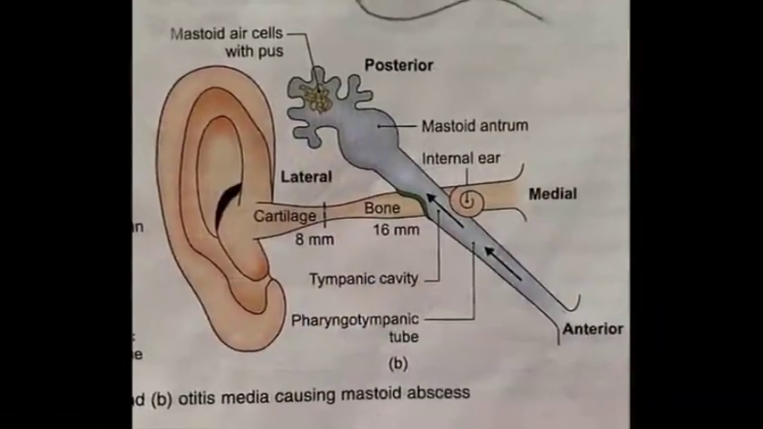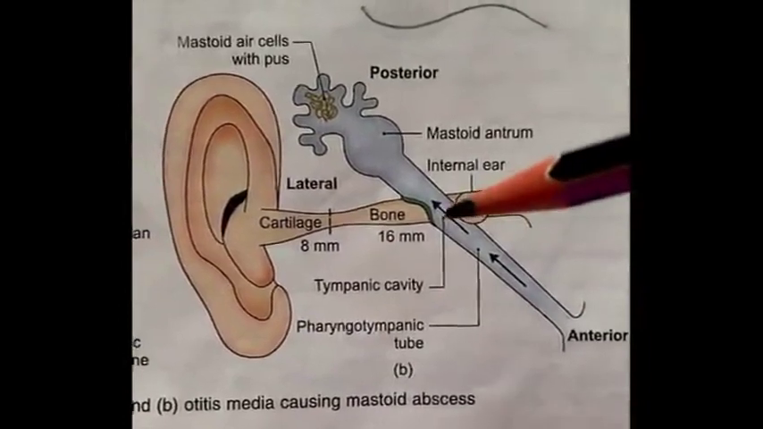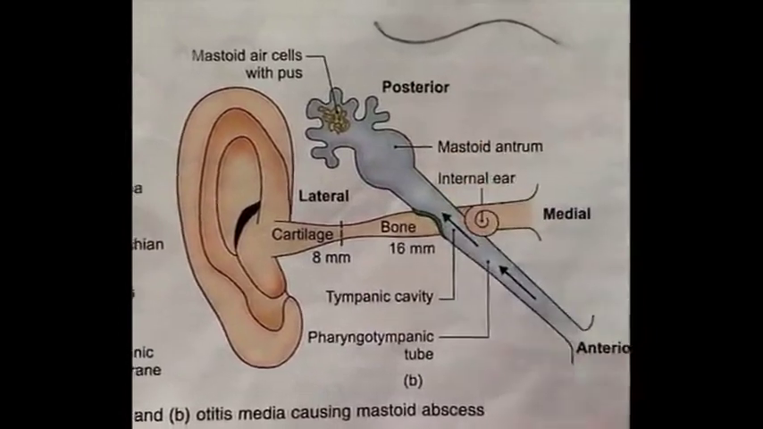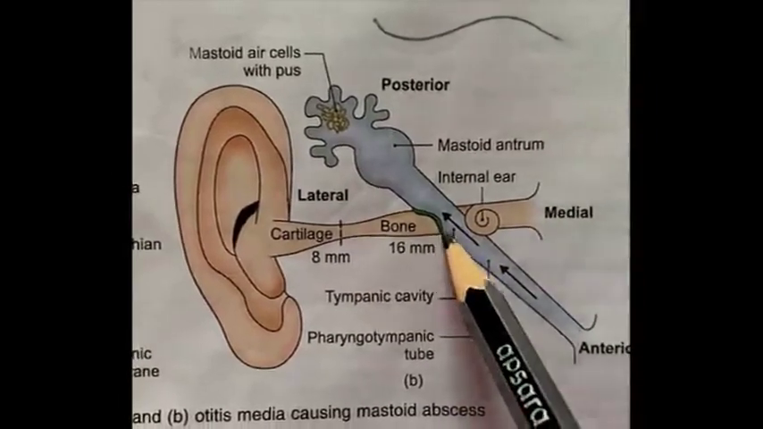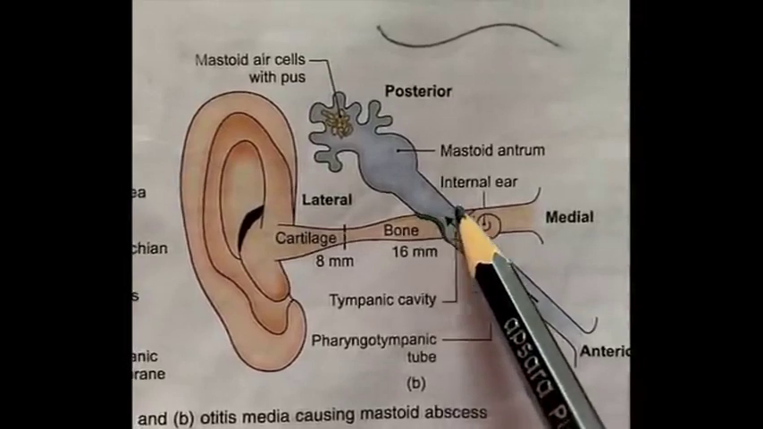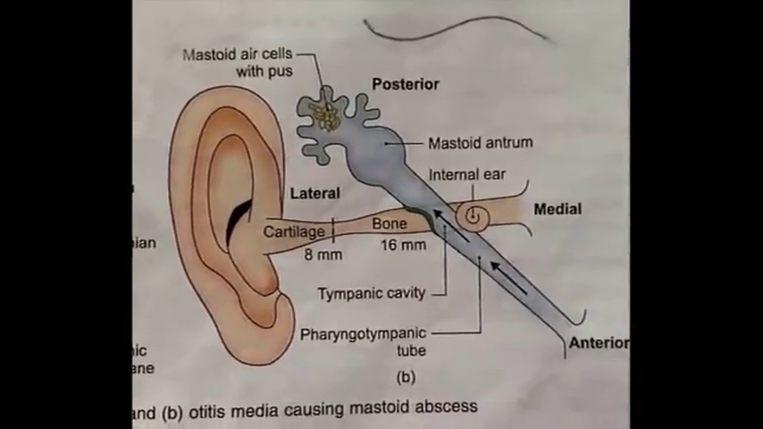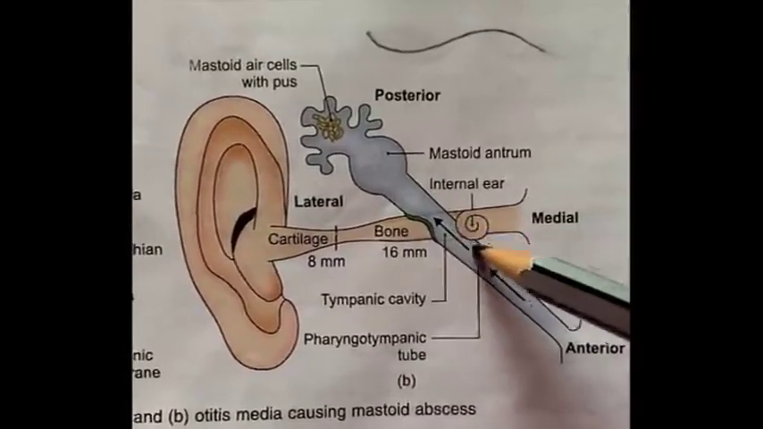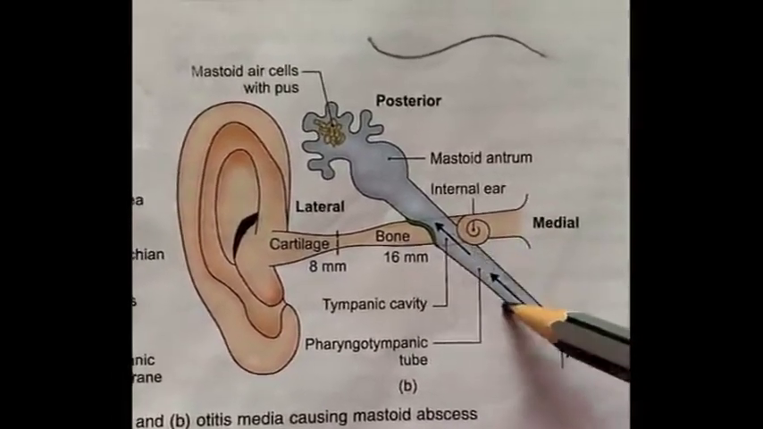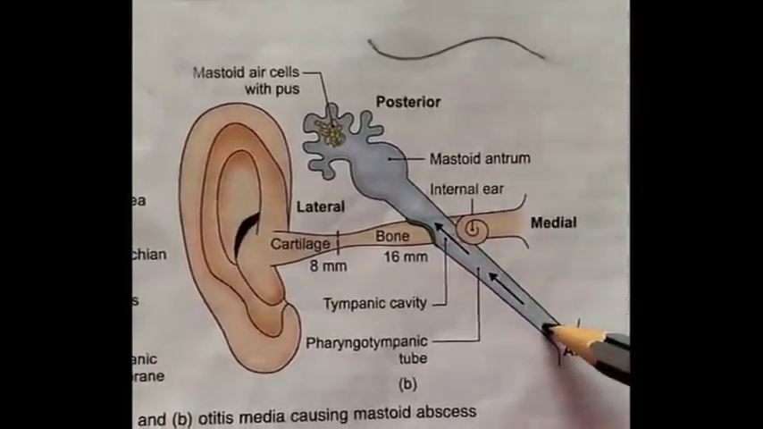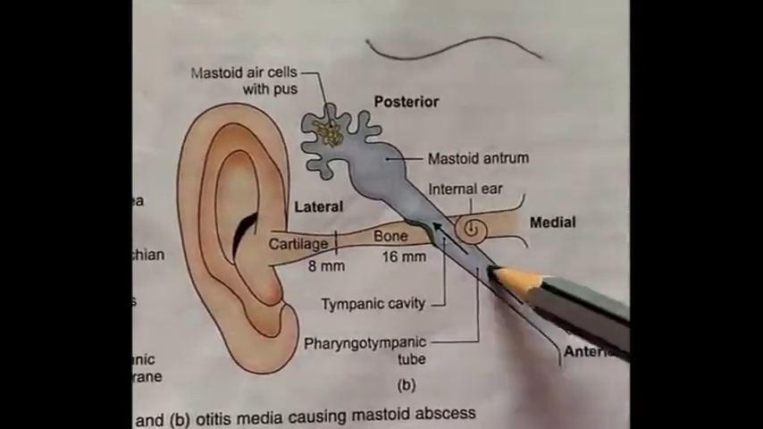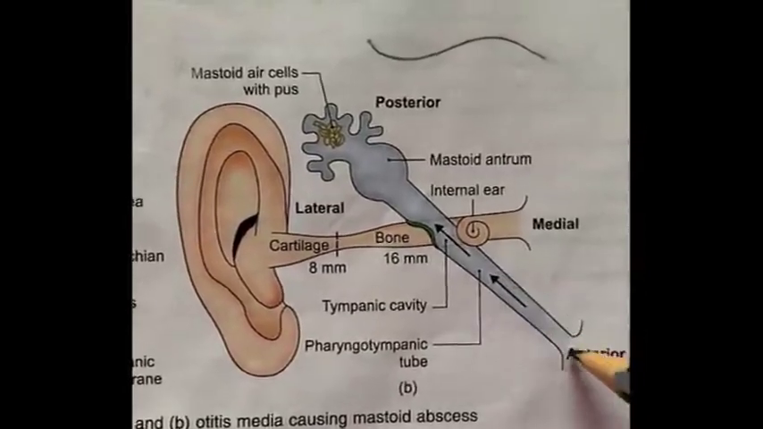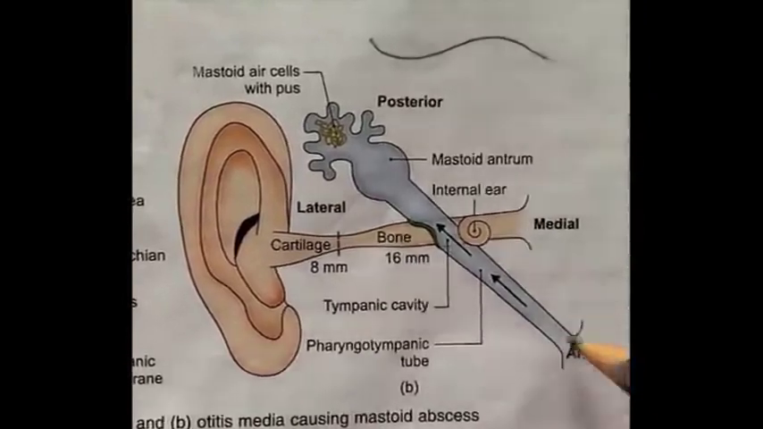Communications of tympanic cavity. In this diagram, this is the area of the middle ear cavity. This is anterior wall, and this is the posterior wall of tympanic cavity. Through the anterior wall, this cavity communicates with pharyngotympanic tube or eustachian tube with the nasopharynx. Eustachian tube in its medial end opens at the nasopharynx area, so it communicates with nasopharynx anteriorly.